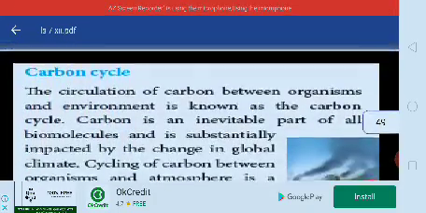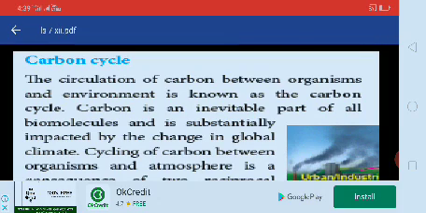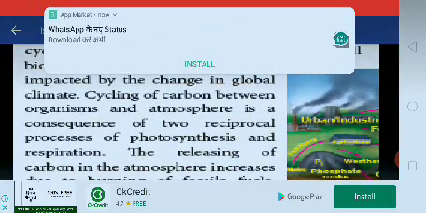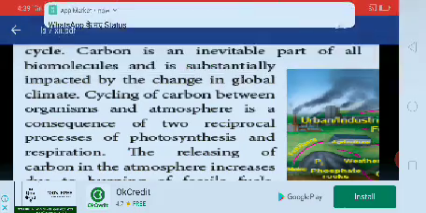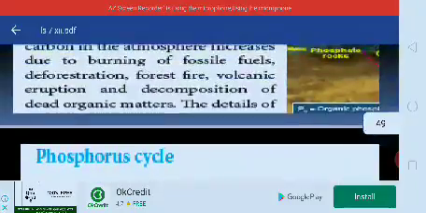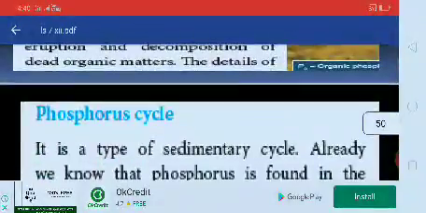Sediments of earth. Carbon cycle: the circulation of carbon between organism and environment is known as the carbon cycle. Okay, here there is a cycling of carbon between organism and atmosphere. It is a sequence of two reciprocal processes, photosynthesis and respiration. That's all. See the diagram in your book.